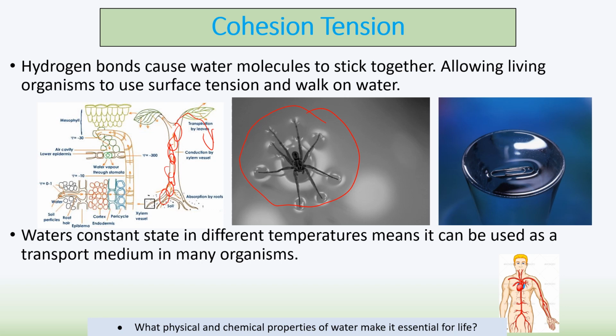Water's constant state in temperature means it can be used as a transport medium as well. So obviously, because water sticks together in the plants, it takes minerals up with it that are dissolved, and obviously we use water in our blood.